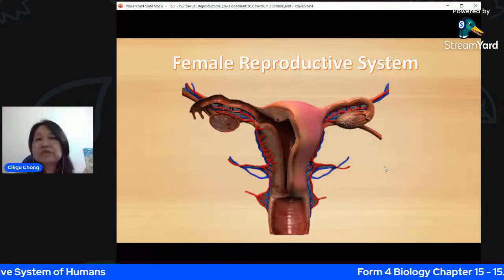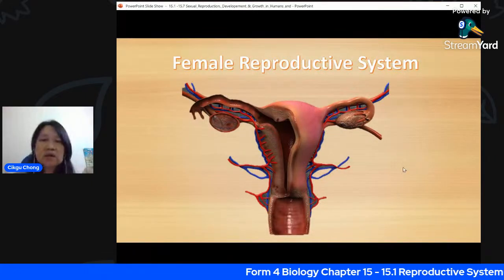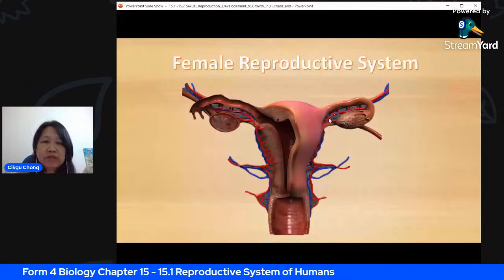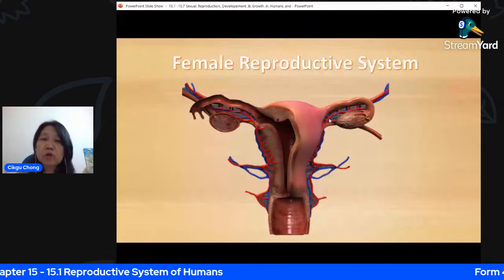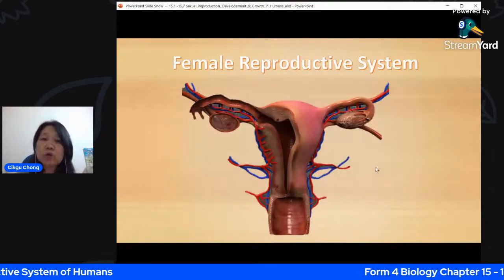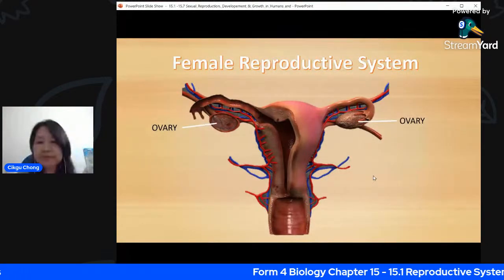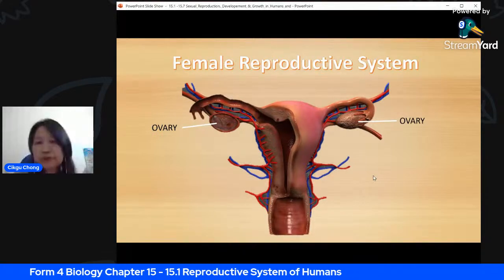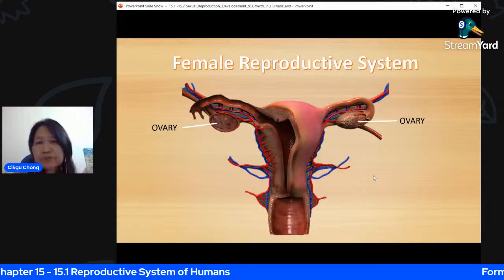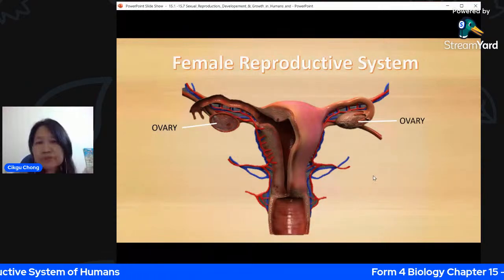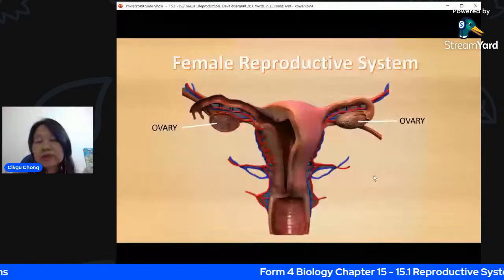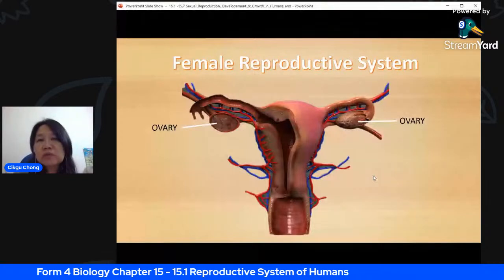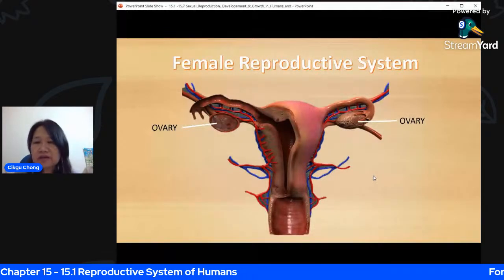Here is a model of the female reproductive system. You will see a lot of blood vessels which carry blood to and away from the system. There are 5 parts that you have to remember. First of all, you have the all-important organ called the ovary. The ovary is the organ which produces the ovum, and it also produces the very important female sexual hormones, which help to regulate the menstrual cycle.